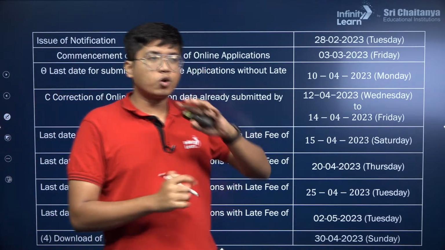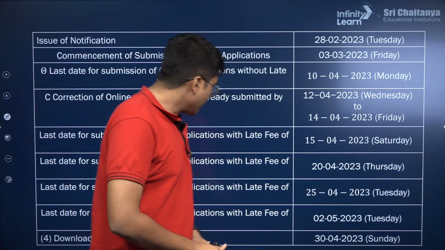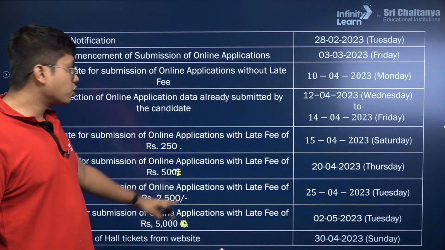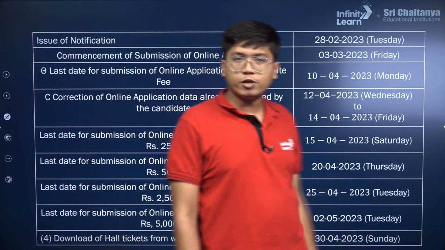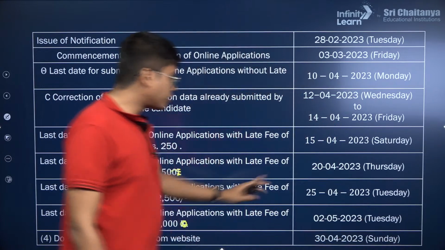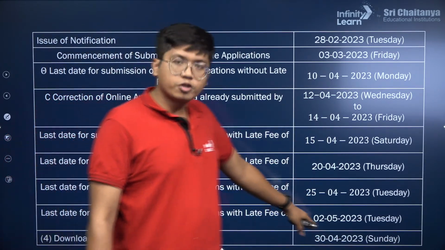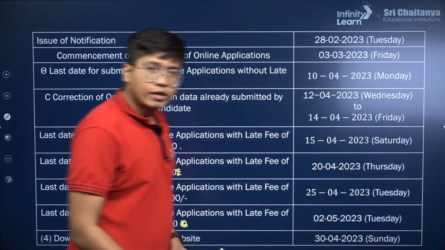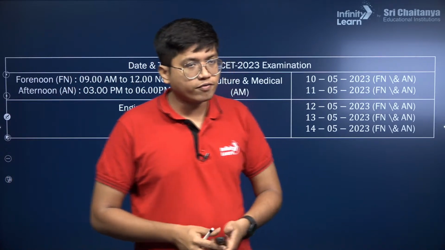You don't want any unnecessary panic towards the end, and also don't waste your parents' hard-earned money. Now the hall tickets, you can get from the official website from the 30th of April. You can see even the registration goes beyond the issuance of the admit cards, but you can still do it with that payment. A lot of students ask when we get admit cards. There you have the date, 30th of April.